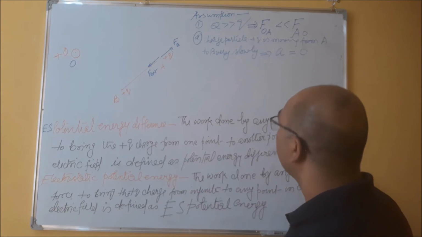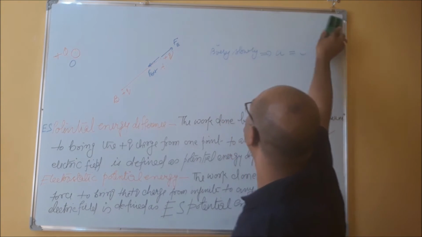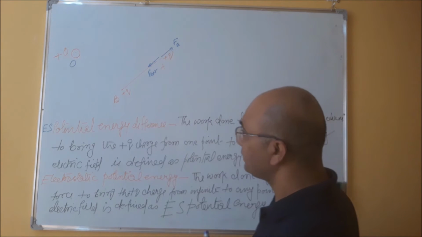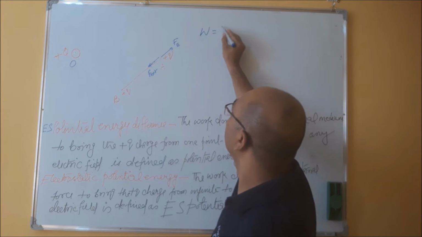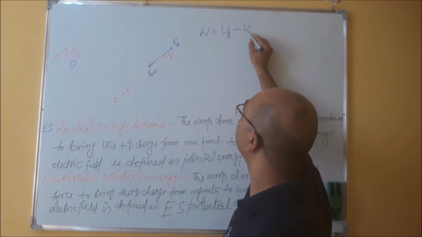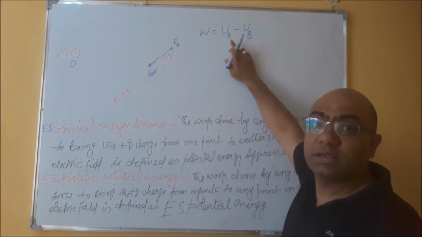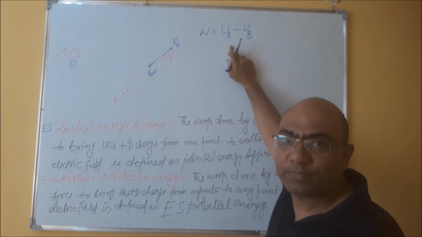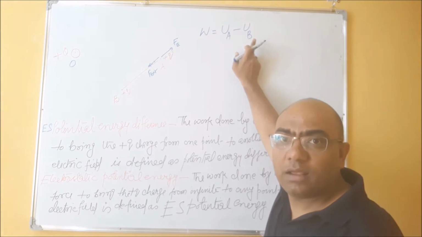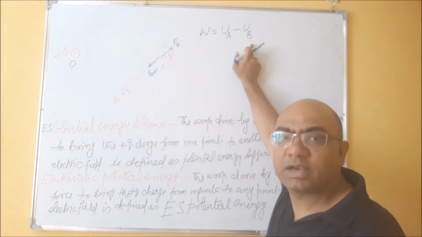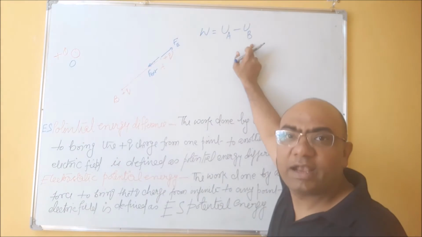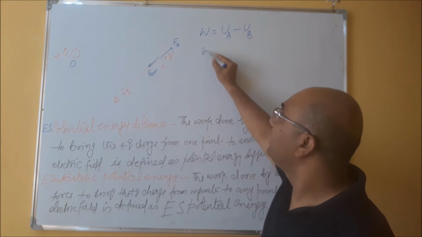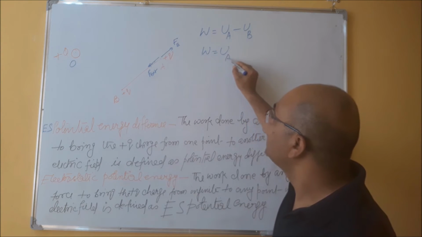So let's see, mathematically, in the first case, W is UA minus UB. UA is the electrostatic potential energy at point A, and UB is the electrostatic potential energy at point B. If I am saying this is at infinity, so I can write this UA.